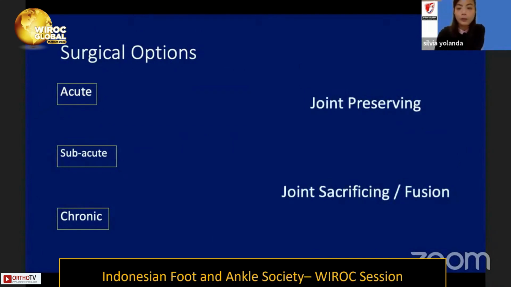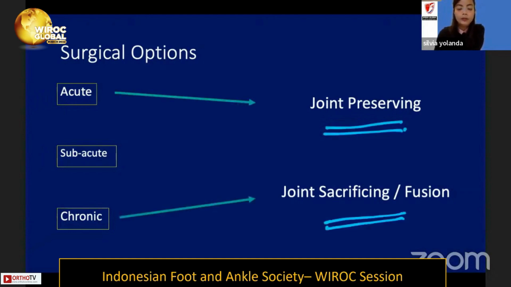These are the surgical options to treat the high ankle sprain. In acute condition, we can perform joint preserving. While in chronic condition, we can perform joint sacrificing or fusion. In subacute, the treatment remains controversial, but generally speaking, joint preserving is still the main treatment for this condition.